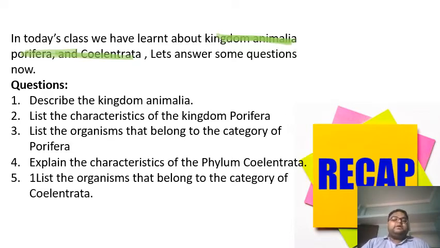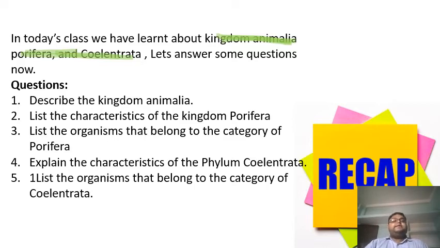Can we name some organisms that belong to the category of Porifera? Yes, all the sponges belong to Porifera, like Scypha, Sycon and Ascon.